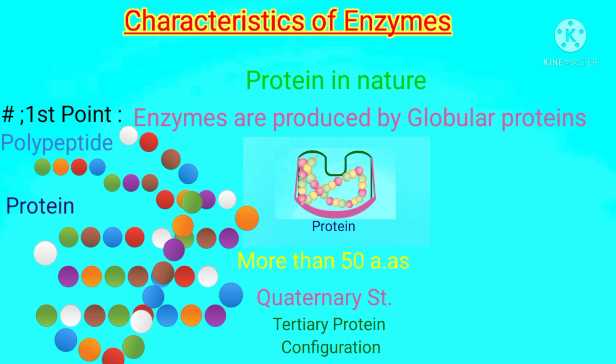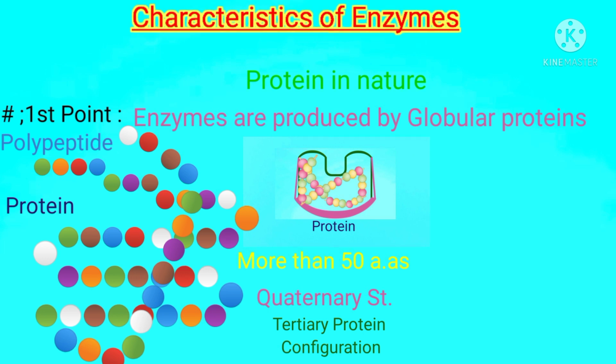But sometimes it is said that not only more than 50 amino acids are required, but quaternary structure is also required for the preparation of a protein. So when more than 50 amino acids are present as well as quaternary structure, then it will be a protein. So collectively we can say that enzymes are protein in nature and are made up of globular proteins as well as tertiary and quaternary structure of proteins.